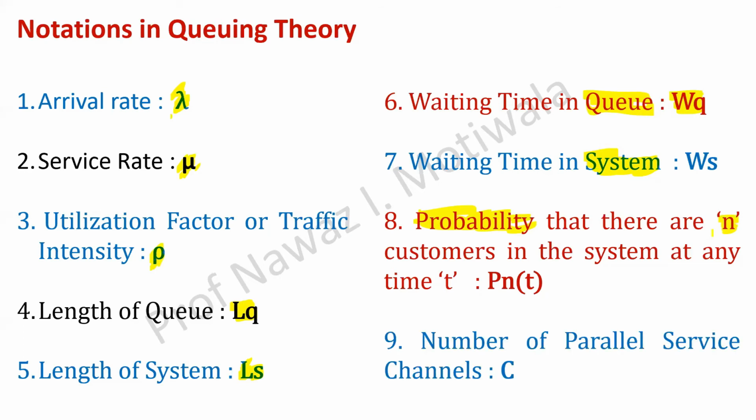उसके बाद है number of parallel service channels. So as we have seen the example in a bank, how many number of service parallel channel means how many counters are open for the same service. Okay, so that is known as a number of parallel service channels. So this is mostly coming into the picture when you are using multiple server models, that how many counters should be open or how many counters are there.